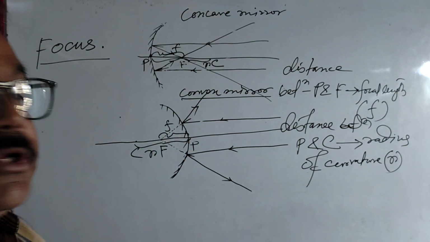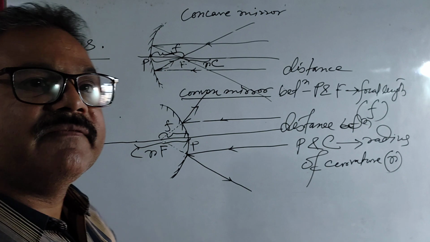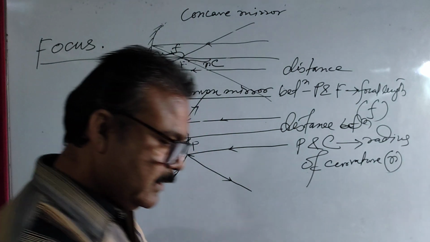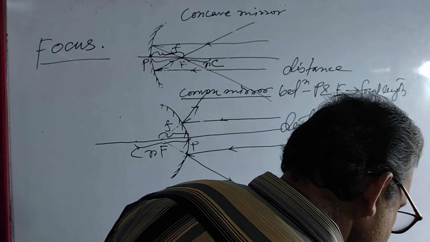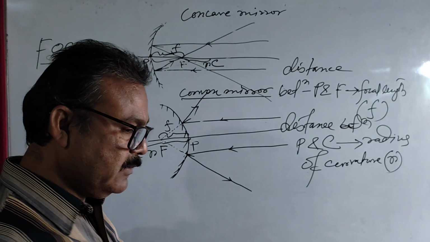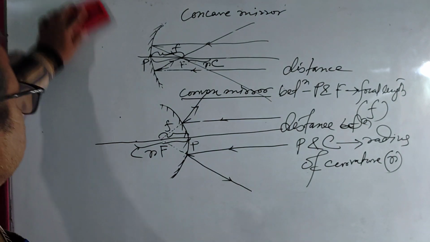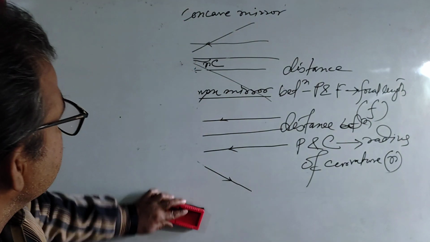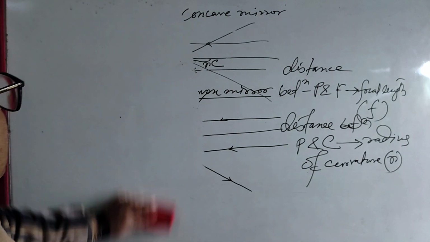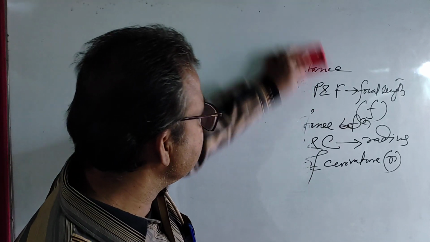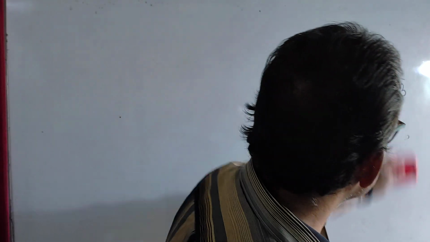Already I used that term, diverge. The rays of light move in three different ways. That is, rays may be parallel, rays may be convergent, and rays may be divergent.